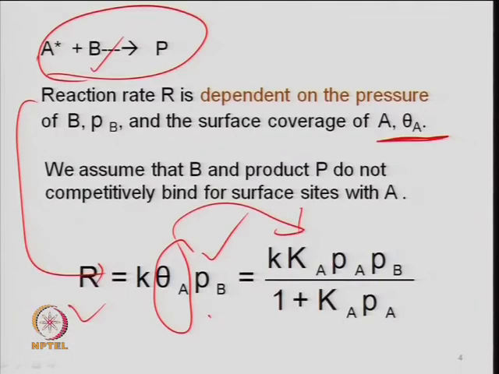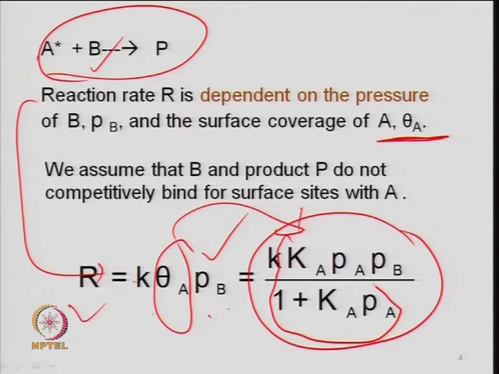What we have postulated from this is that the rate is k times P_B, and theta A is k P_A over 1 plus k P_A, which we derived in the Langmuir adsorption isotherm also. That is, at equilibrium the rate of adsorption is equal to the rate of desorption. So, k adsorption times the partial pressure of A times 1 minus theta A is equal to k desorption times the fraction of A already adsorbed on the surface. Desorption is proportional to the concentration of the species which is already adsorbed, so theta A. One can solve this, and finally this expression is what has been substituted.